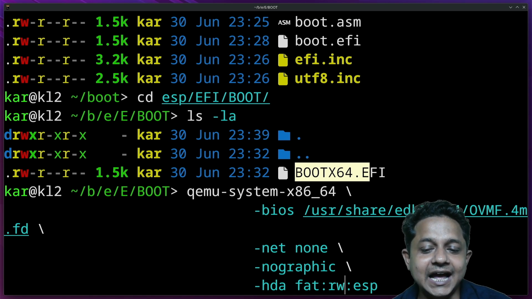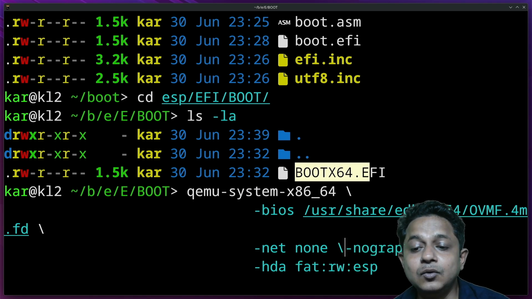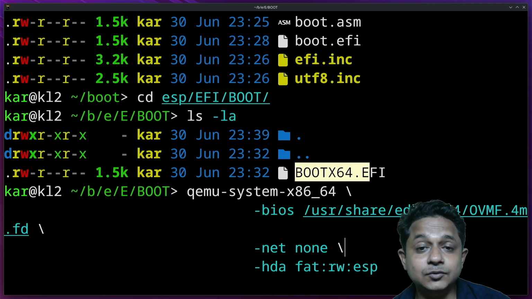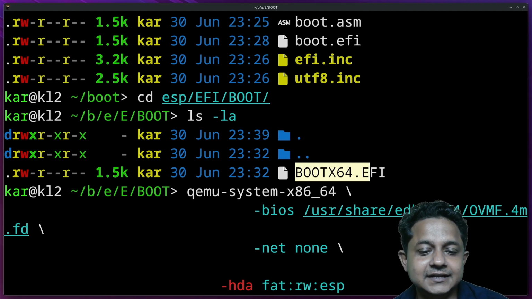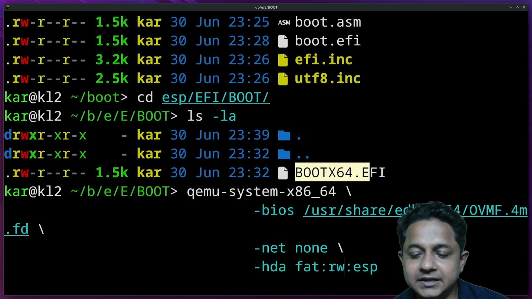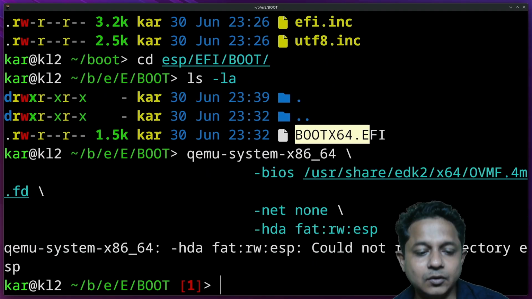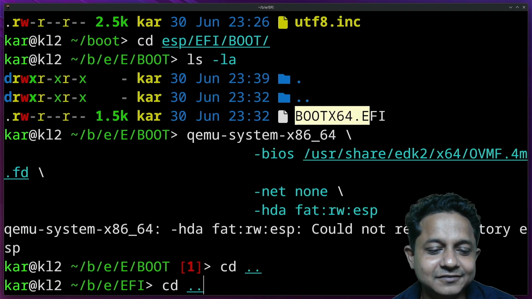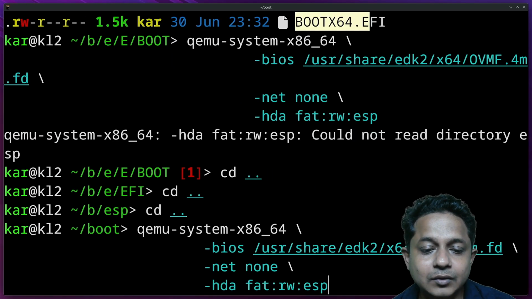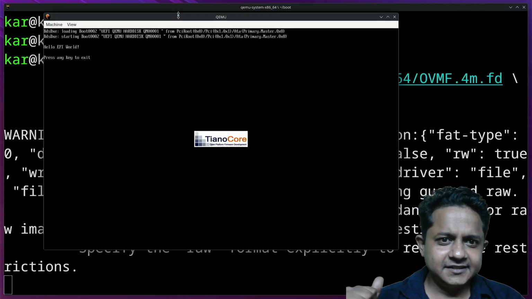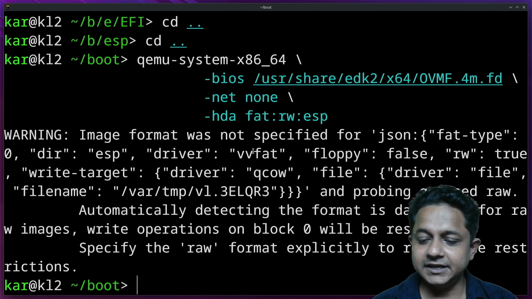And this time I will just ignore -nographic. I'm not sure how to quit from no graphics. That is the reason why I will omit -nographic, and it will use the ESP folder to boot from. Okay, I will have to go to the project folder again. Now I think it will start. Yes, QEMU has successfully booted.